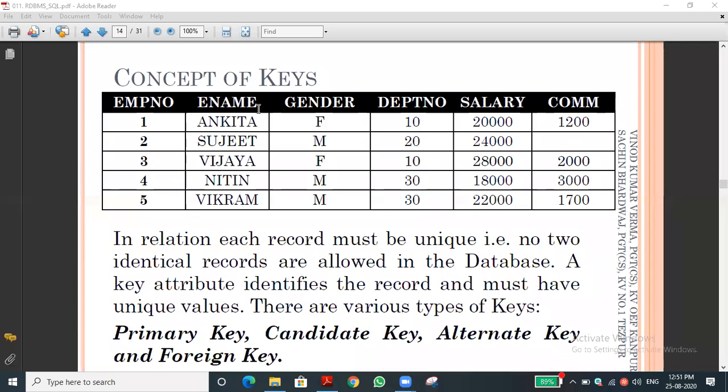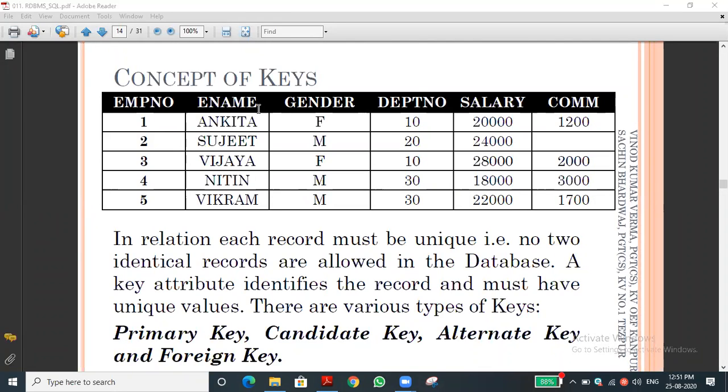What are the things? What is a tuple? That is a row. Columns, field, attributes, tuple, entity, record, table, relation. These are the terminologies which we use in SQL, and we have seen the basics of SQL also. Today we are going to enter into the topic of SQL.